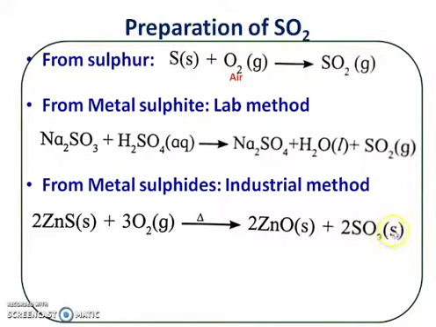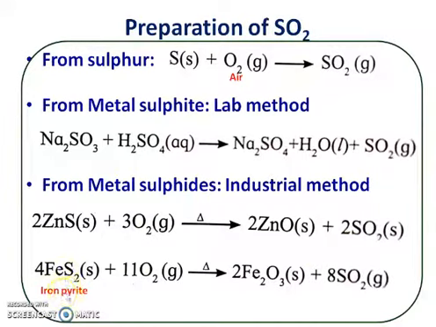This is a gas and not a solid. So here zinc sulfide gets converted to zinc oxide, and the sulfur in the form of sulfide, which was combined with zinc, combines with oxygen and there is a formation of sulfur dioxide.